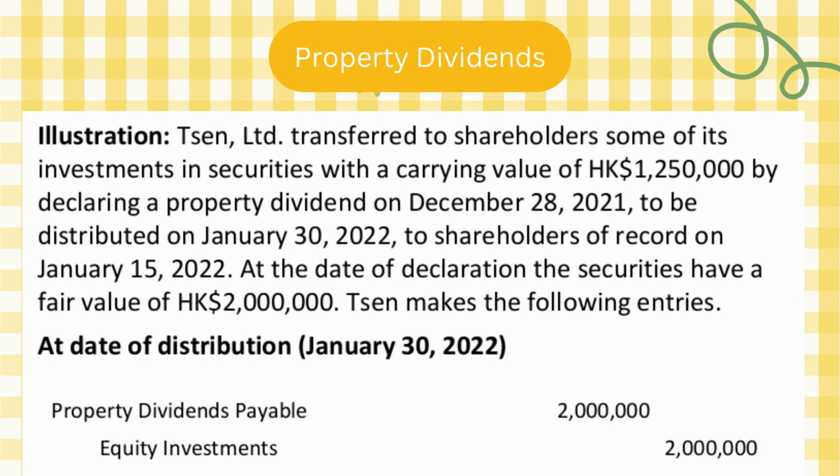So this is the amount to be distributed. At date of record, there will be no entry, because at the date of record, we're going to see which shareholders will be eligible to receive dividends. Now at date of distribution, I'm going to give them the equity investment. So I need to decrease the liability, which is called property dividends payable. It's not dividends payable, you need to specify that you're going to give property. I'm decreasing the liability here, and I'm giving them equity investment. It's an asset, it's going to decrease on the credit side, and the value is 2 million, which is the fair value.